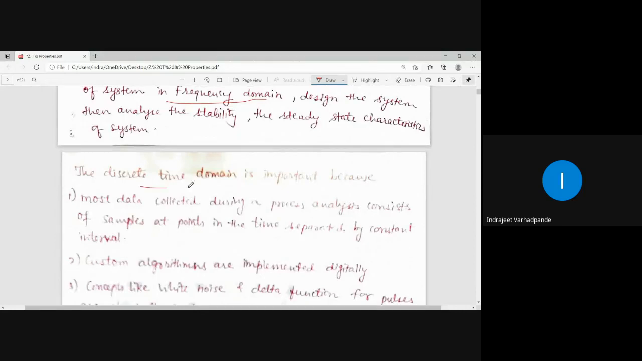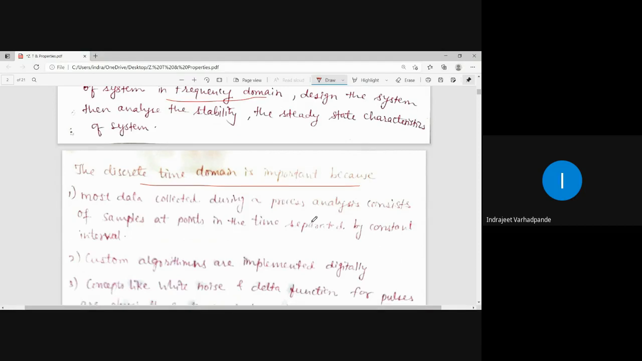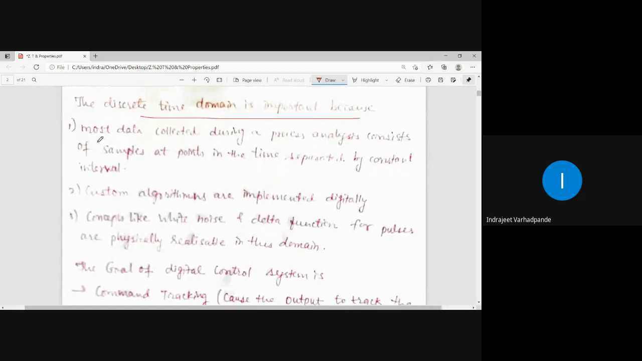The discrete time domain is important. Now Z transform is revolving all around the discrete time domain. Now why is this discrete time domain important? It is important because most data collected during the process analysis consists of samples at points in time separated by constant interval. See, signals and systems or signal processing is one of the parts which involves the transfer of the data from one point to the other.